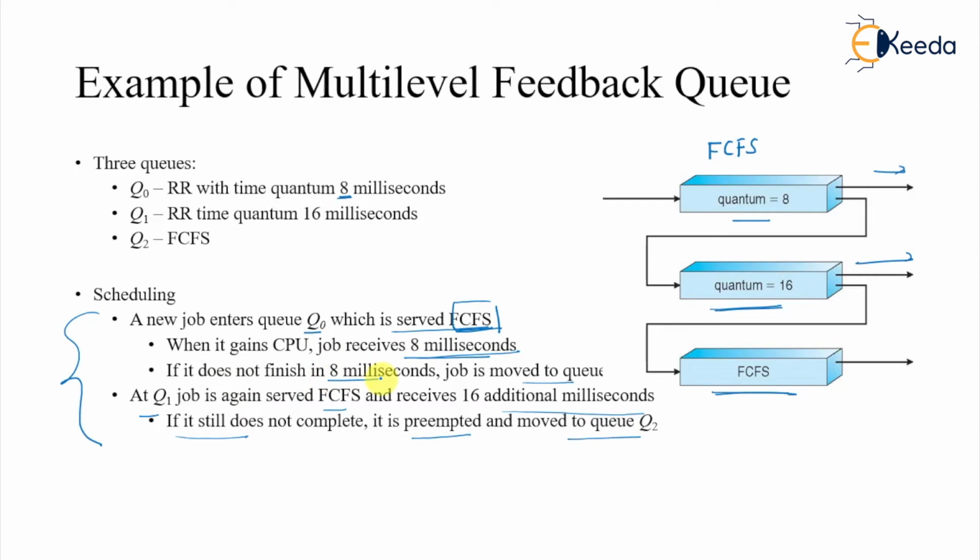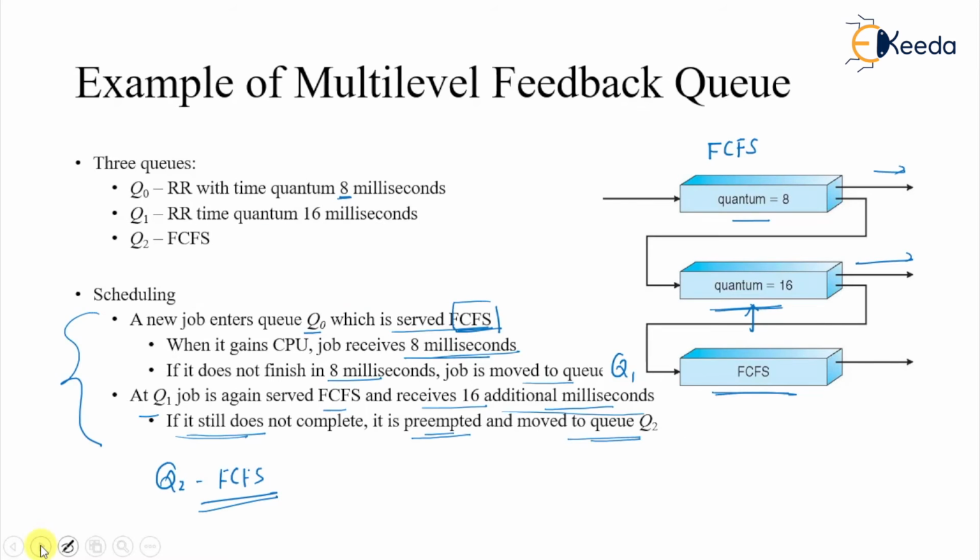If it does not finish in 8 milliseconds, then it is fed back to the next queue, Q1. At Q1 the job is again served FCFS and receives an additional 16 milliseconds, and if it does not complete, then it is preempted and moved to Q2. And Q2 is plain FCFS, with as much time as required. So that is your example of a multi-level feedback queue.